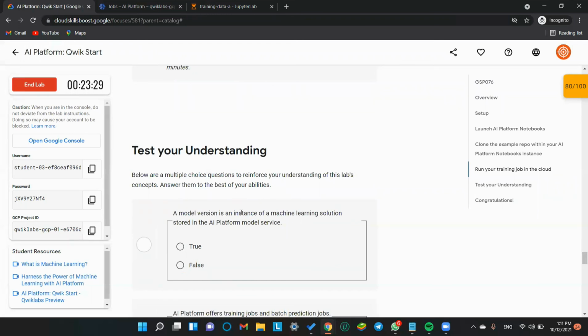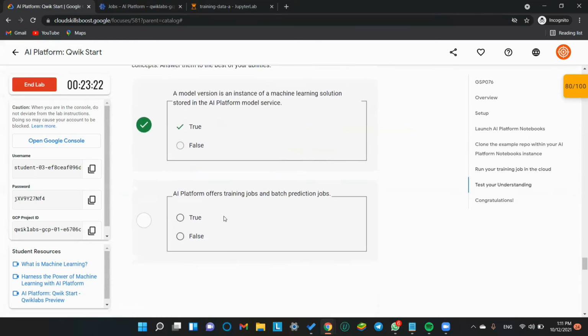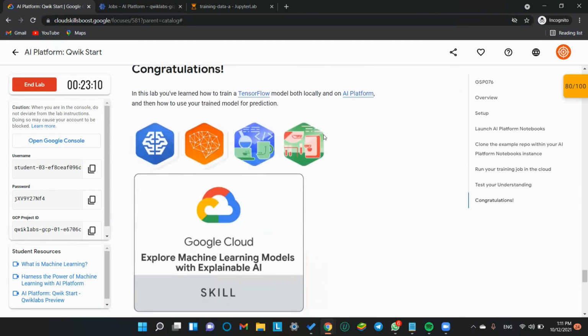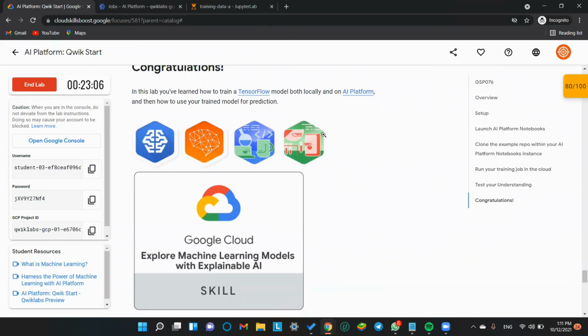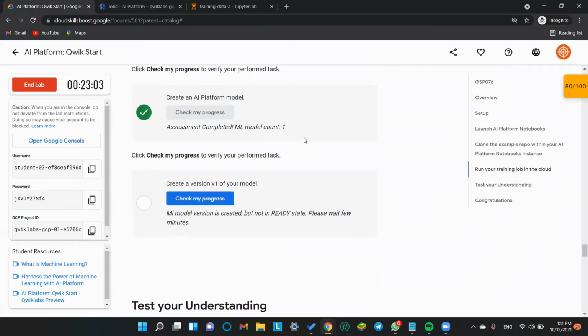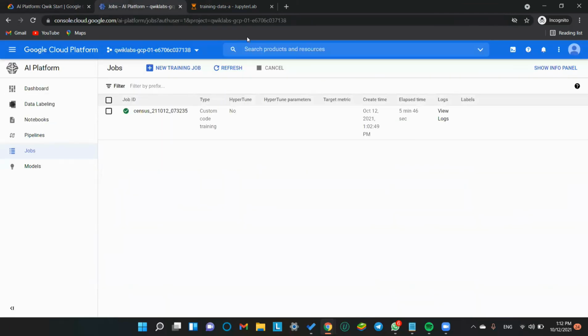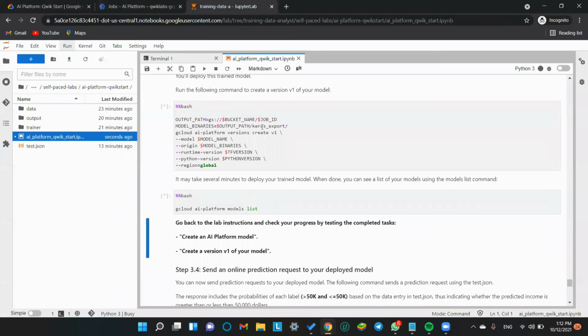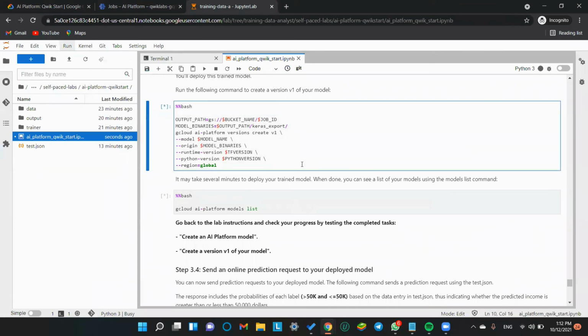A model version is an instance of a machine learning solution stored in the AI Platform service model. AI Platform offers training jobs and batch prediction jobs. It means it can do pretty much anything. So we are on the verge of completing our lab, but not yet. One task is remaining. It is submitted in completion, but not officially. Let's wait till both commands work. They say it is taking time. Okay, let's wait here on this step till these commands are running.